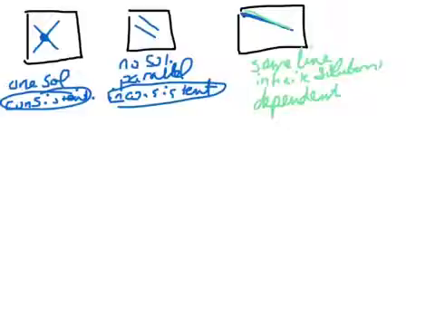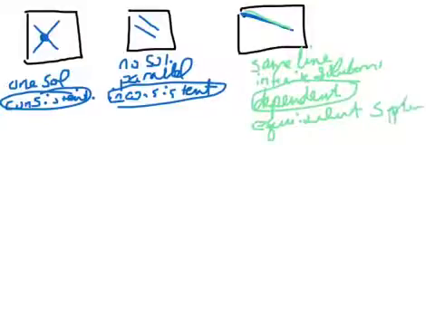Sometimes we call this one over here that has one solution, sometimes you might hear books call that independent, okay? But anyway, another term you might hear is if two lines are the same line, we might say it's an equivalent system because they have the same solution. So there's dependent. You might hear the words equivalent system to describe that.